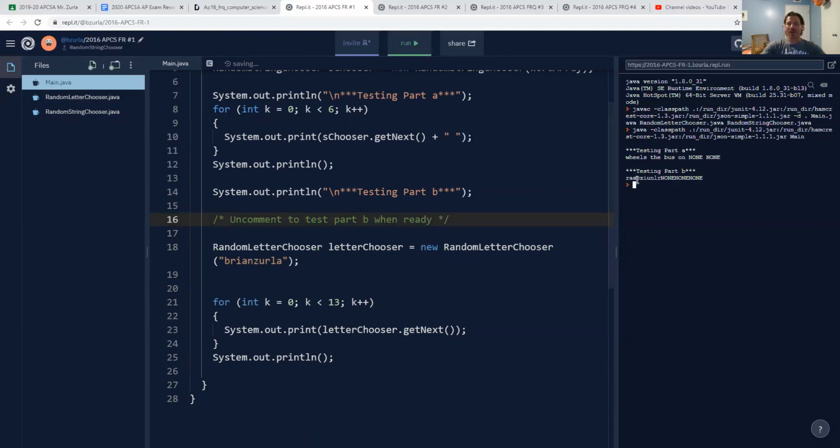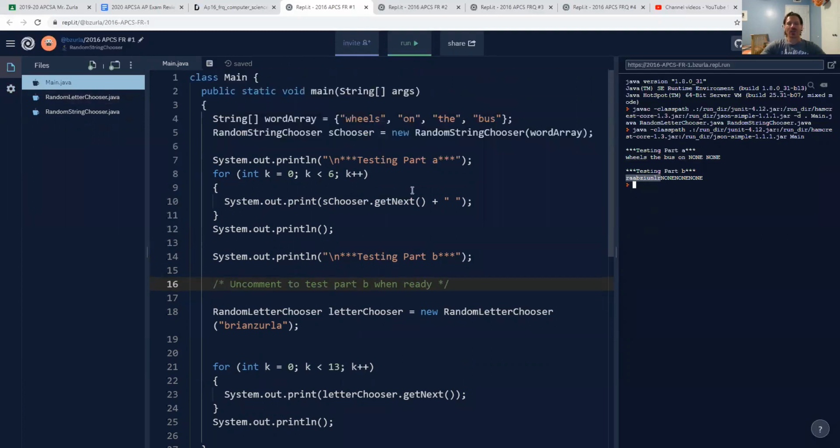All right, and yeah, this is all random, so "wheels the bus on", and then notice that we got NONE twice. And then I gave it Brian Zerla, and I ran the loop 13 times. Now there's 10 letters in my name. So what you see there is the 10 letters of my name randomly jumbled around, and then it kept calling, so it actually called 3 more times, so we see the word NONE there 3 times.